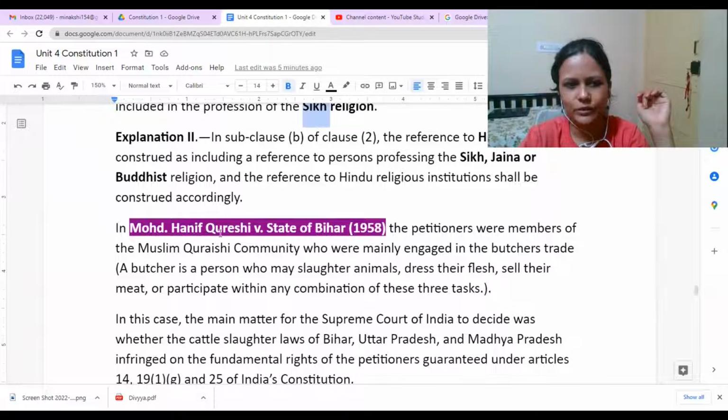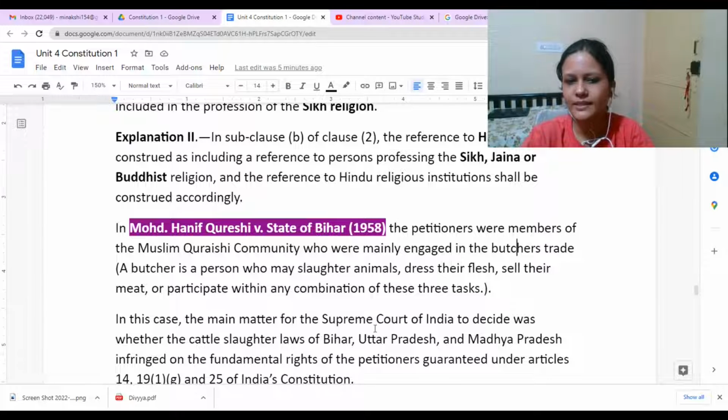We had one case, Muhammad Hanif Qureshi versus State of Bihar. Mainly in this case, there were some people involved in slaughtering cows, calves, etc., and they would be selling their meat. It was their profession.